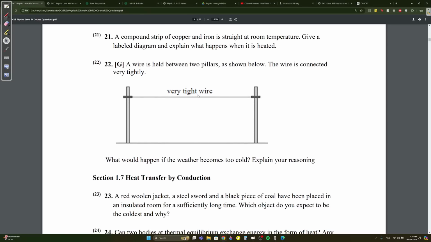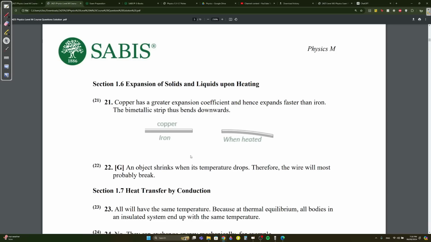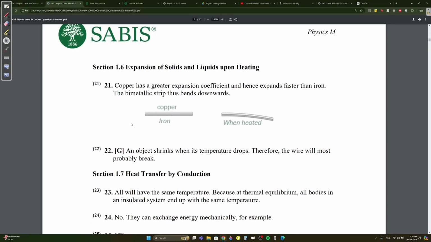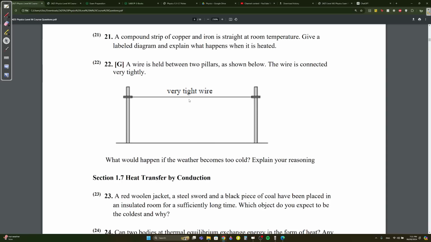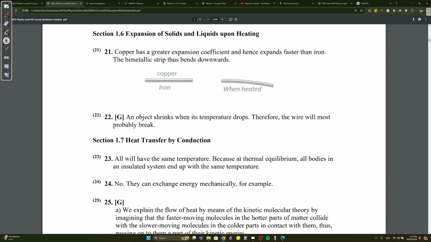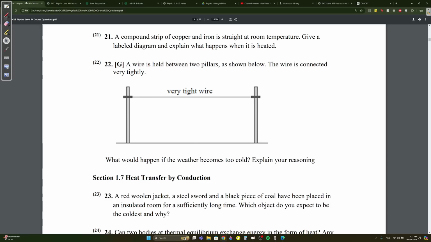Question 22. A wire is held between two pillars as shown below. The wire is connected very tightly. What would happen if the weather becomes too cold? Explain your reasoning. What happens when something becomes cold? It shrinks, right? What happens when you cool a metal? It shrinks. And since it's very tight and it won't be able to shrink, what's going to happen? It's going to break, right? So therefore the wire will most probably break.